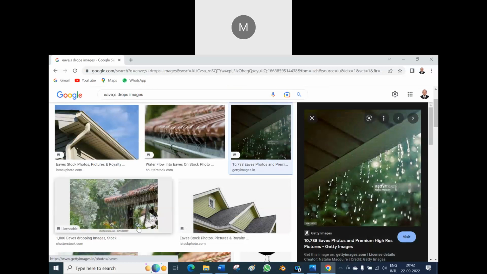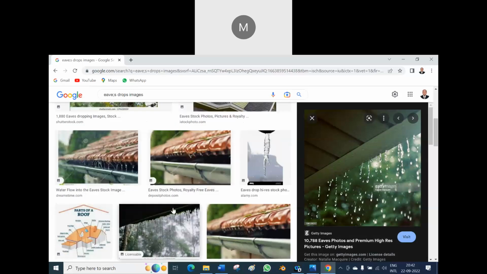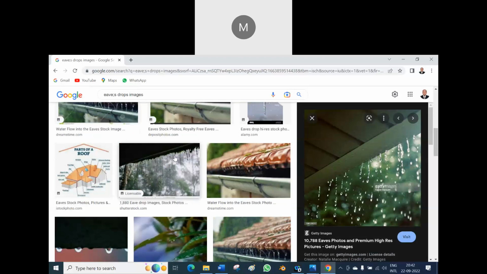Yes, sir. Here, this is an eave. If the thatched house is there, it's called eave. The eaves drops, these are all. Water flows into the eaves. Even that also, see here, eaves. Here we can say it is a thatched house.